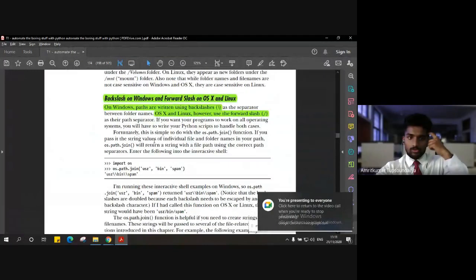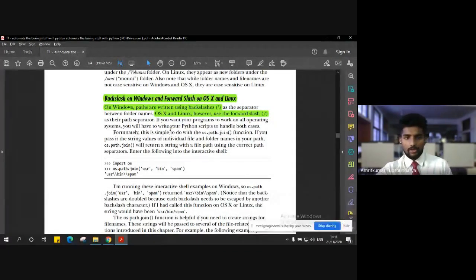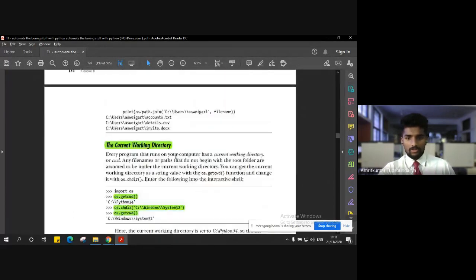On Windows, the path of a particular directory is written using backslashes, whereas on OS X and Linux, we use forward slash for the path. We saw examples with respect to that.